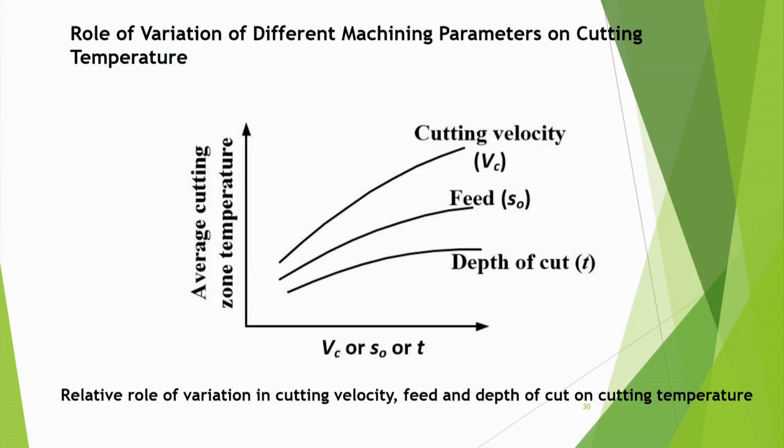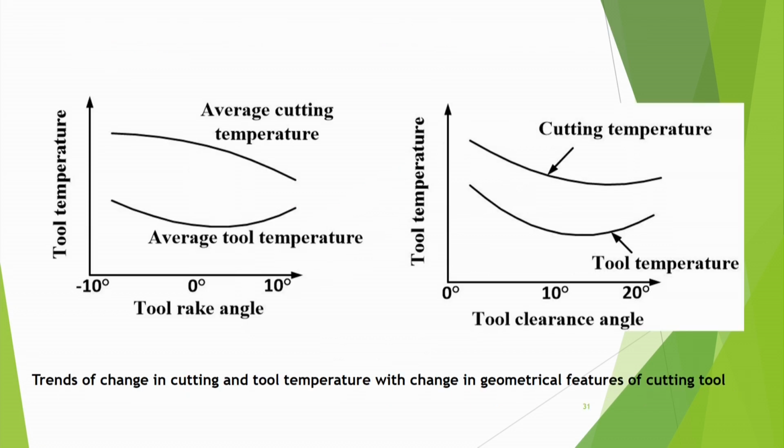So let us just discuss a few things. Role of variation of different machining parameters on cutting temperature. Average cutting zone temperature increases if the cutting velocity increases. So cutting velocity has more influence, you see that it is increasing like that. And with feed also temperature increases, with depth of cut also it increases. The relative role of variation in cutting velocity, feed and depth of cut on cutting temperature has been shown here.